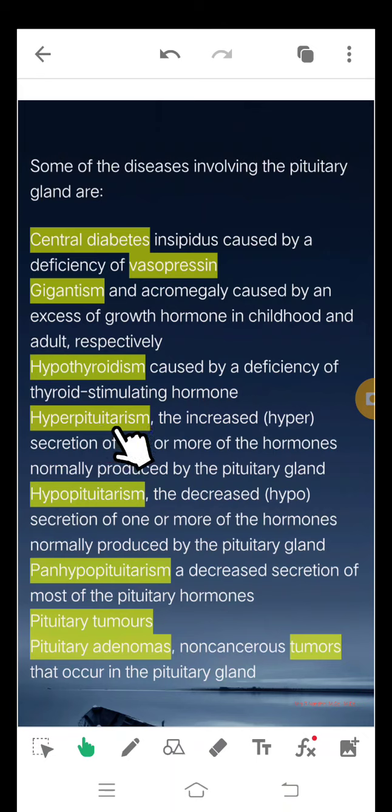Then hyperpituitarism, the increased hypersecretion of one or more of the hormones normally produced by the pituitary gland.